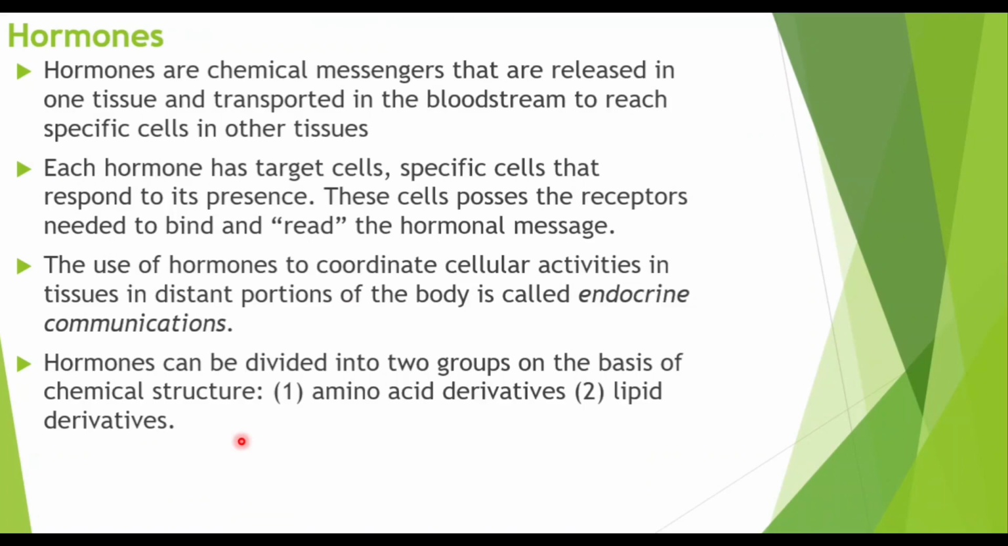Hormones are what are being released by these glands, and they are chemical messengers that are released in one tissue and transported in the bloodstream to reach specific cells in other tissue. Each hormone has target cells, specific cells that respond to its presence. So the cells possess receptors that bind and read hormonal messages. So hormones regulate or coordinate cellular activities in our tissue.